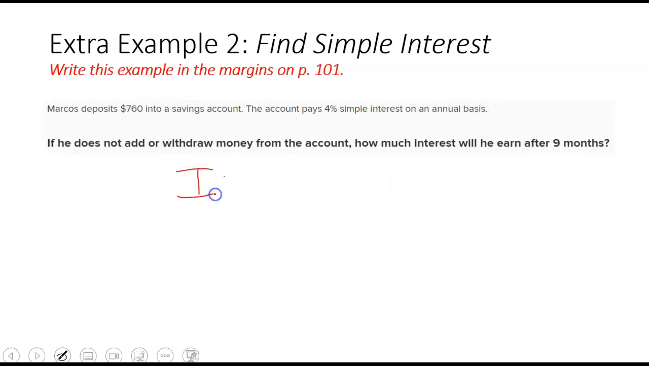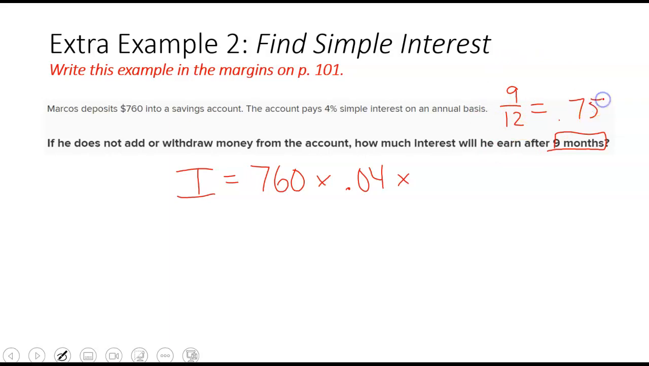So I equals PRT. What is P? 760, good. I'll pretend that I can hear you guys answering. You can shout out the answer at the screen. What is R? What is our interest rate? Good, 0.04. And what is our time? So be careful here because this is 9 months. So we can write this as 9 over 12, and this would be the portion of the year. It's 9/12 of a year, or as a decimal, 3/4, which is 0.75.